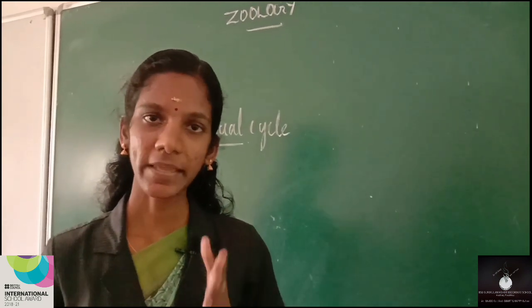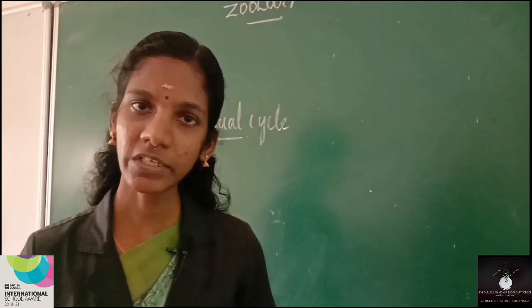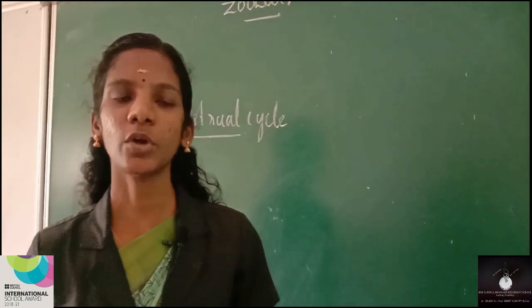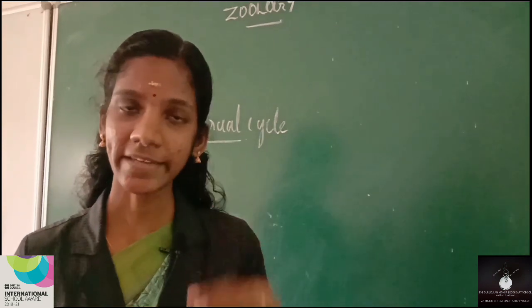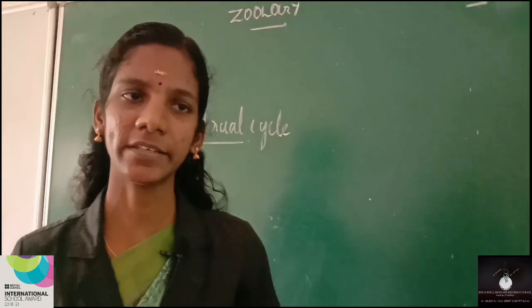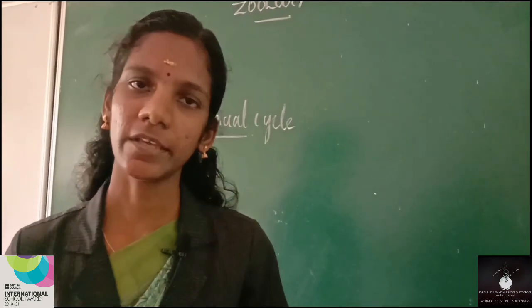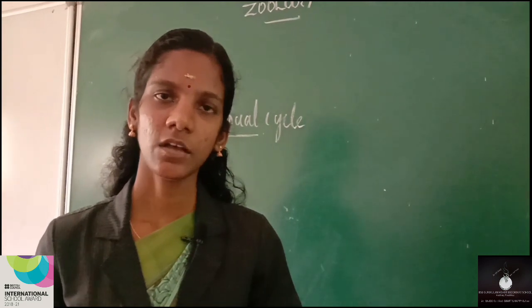Menstruation is the process of release of unfertilized egg and a ruptured endometrium from the body of the female. So, menstruation is characterized by the presence of blood. That means during menstruation, bleeding will be there. So, this phase can be considered as a bleeding phase.